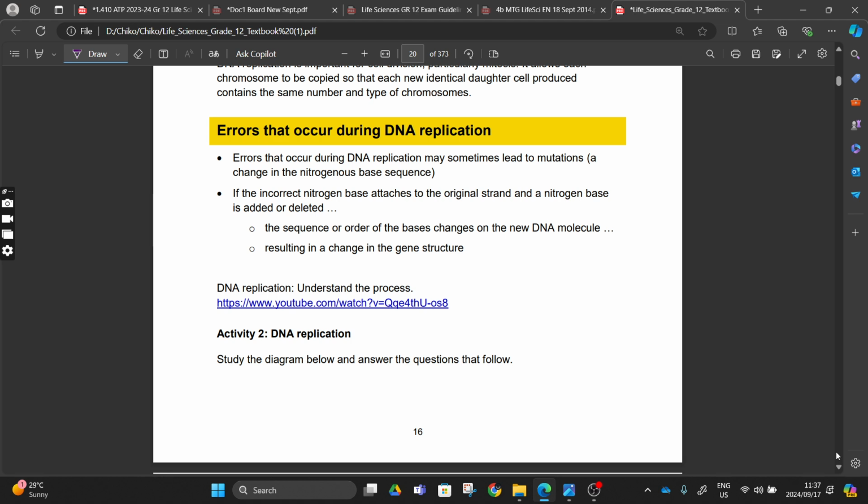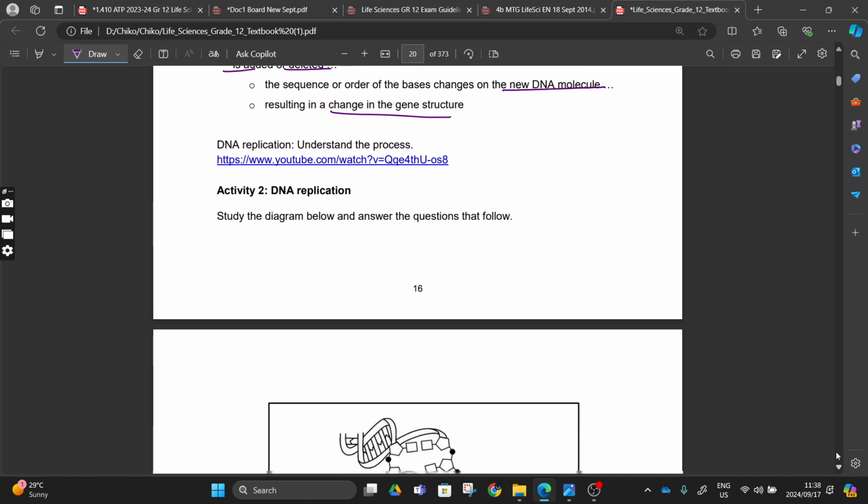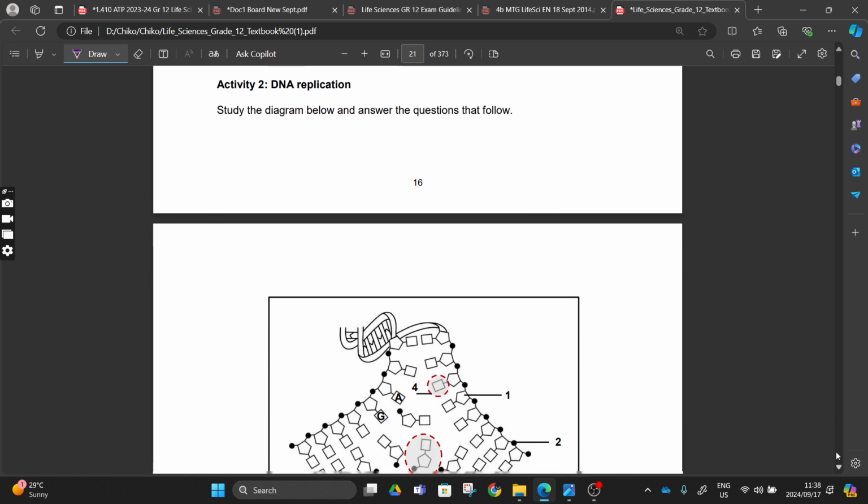And then we also have the errors that occur during DNA replication. Here we see that if an error occurs in DNA, this can lead to a mutation, right? If the correct nitrogenous base is not attached to an original strand, or a nitrogenous base is added or deleted, we end up with a new DNA molecule, and this results in a change in gene structure. And then as you can see, we have an activity there, DNA replication.